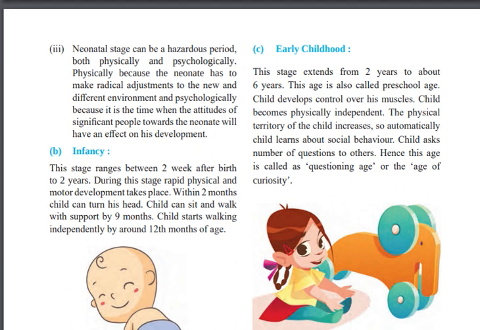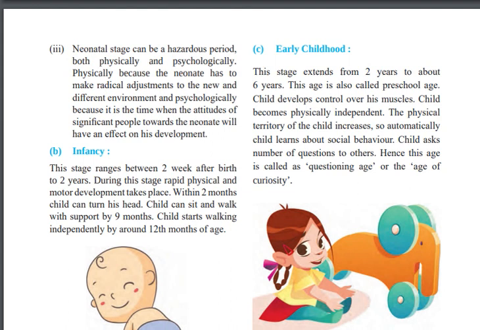Within 2 months a child can turn his head. If you see any baby, that baby will turn his head within 2 months, and the child can sit and walk with support by 9 months.